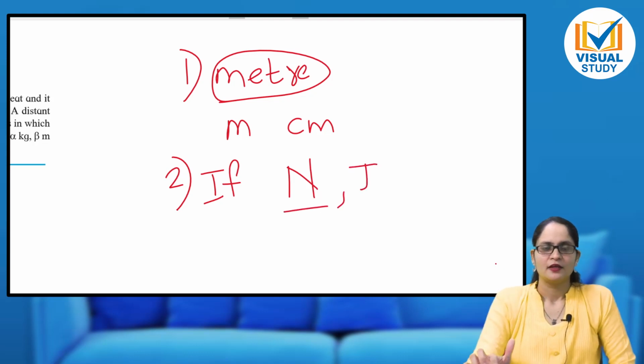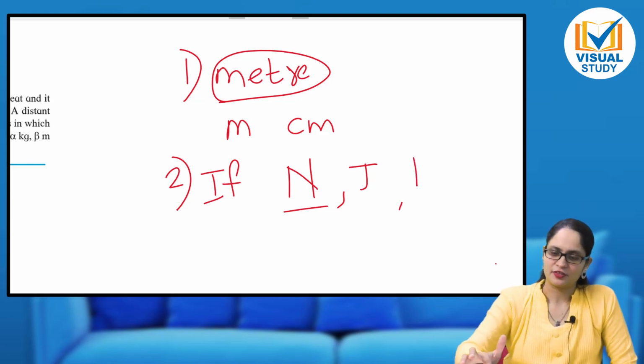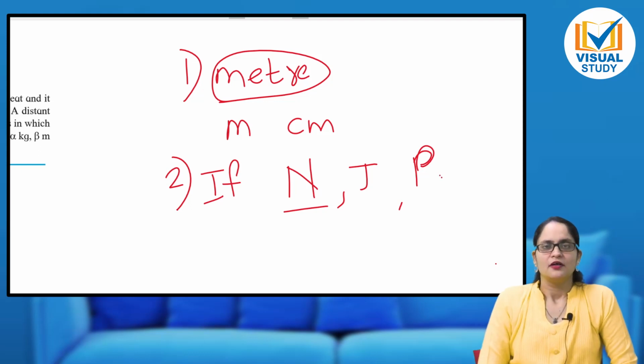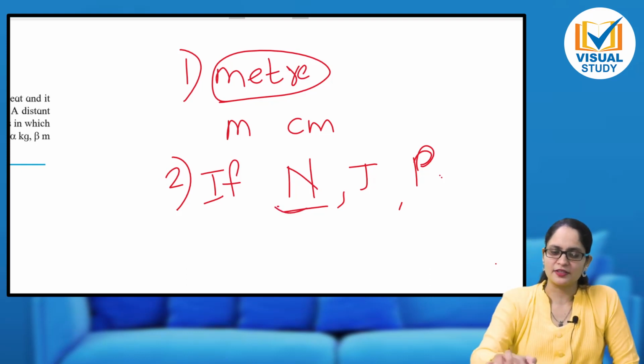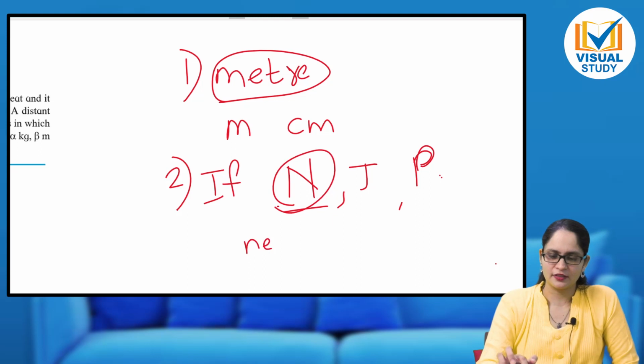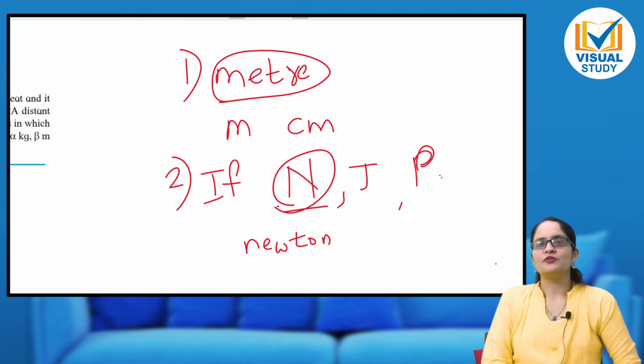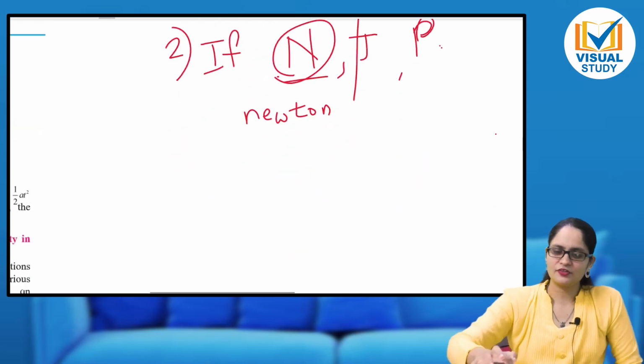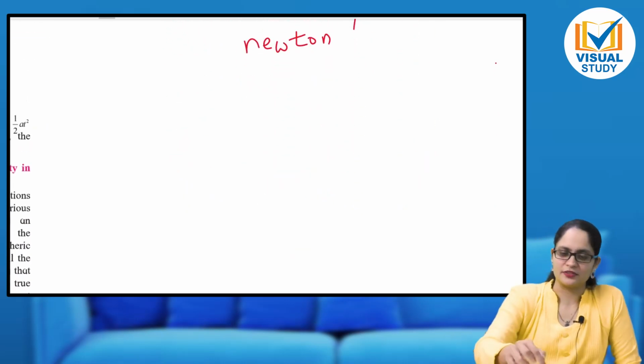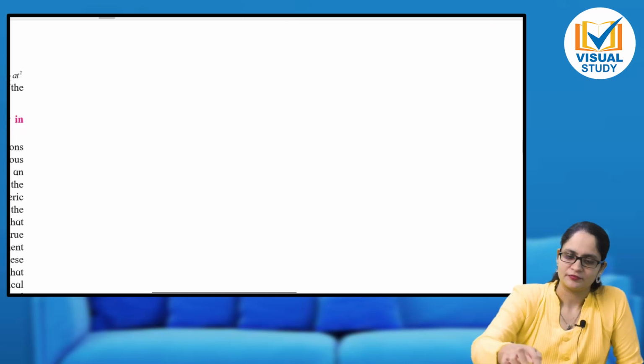Another is joule. Another example is Pascal, the unit of pressure, also named after a scientist. If you want to write the unit in full rather than the symbol, then you should use all the letters as small letters only. Another convention is do not use plurals. Plurals are not allowed.